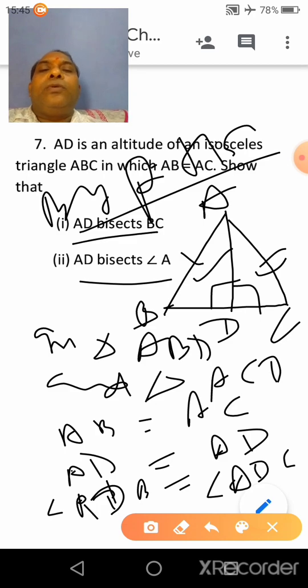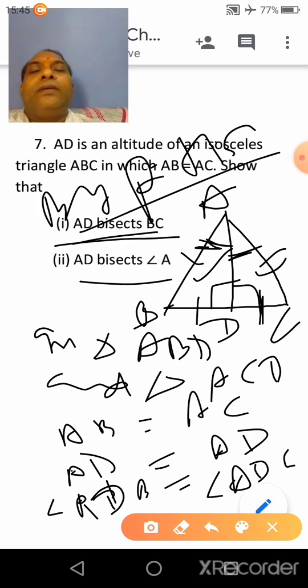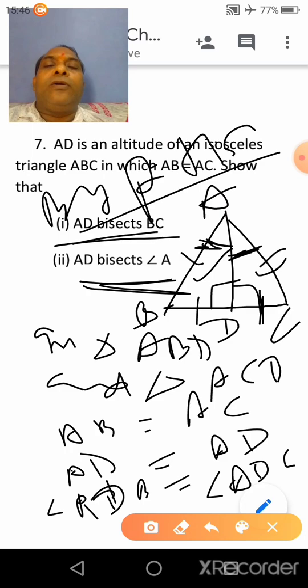Clear? So we can say that BD will be equal to DC by CPCT. So we can say that AD bisects BC. The first part is proved, and also this angle will be equal to this one, meaning angle BAD will be equal to angle CAD by CPCT. Clear? So because angle BAD is equal to angle CAD, we can say that AD bisects angle A also. So the second part is already proved.